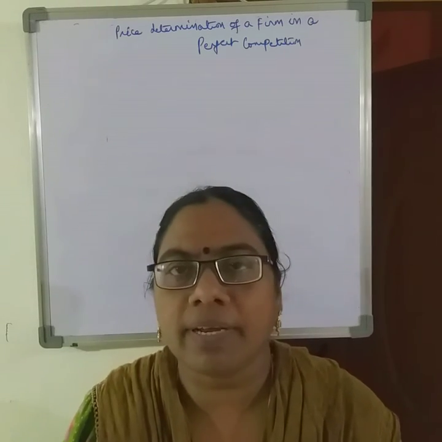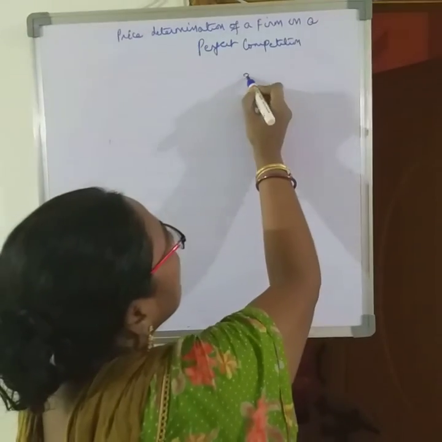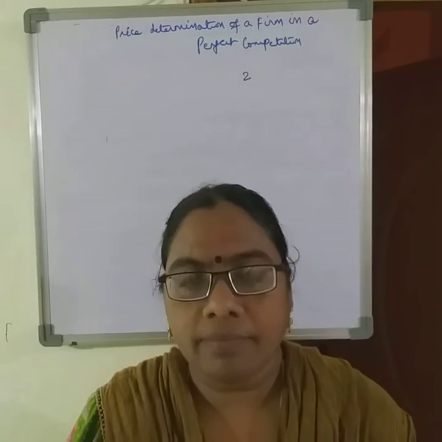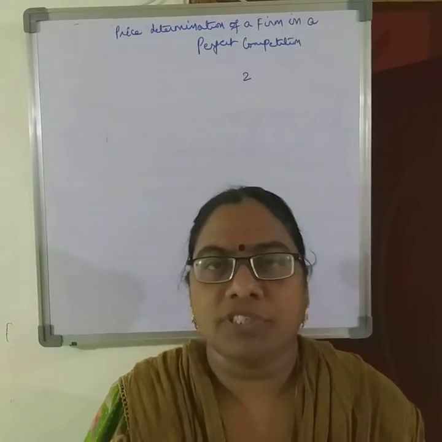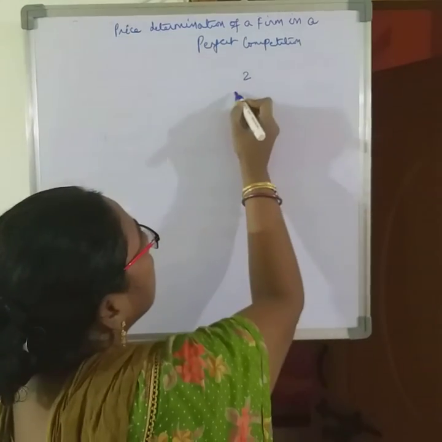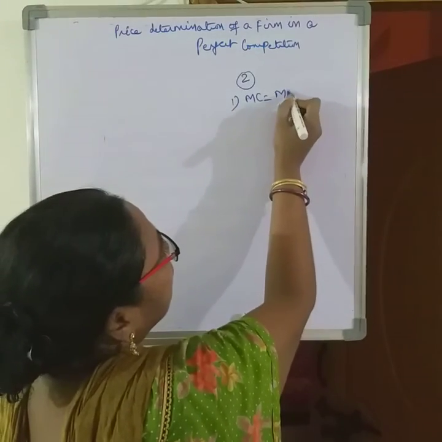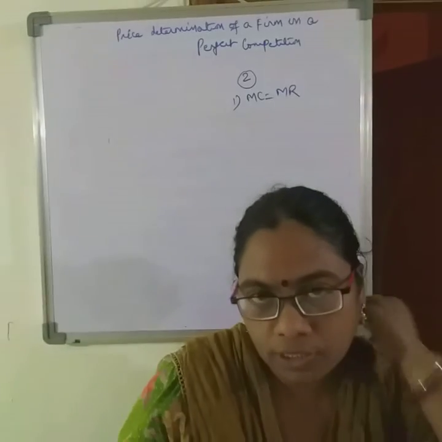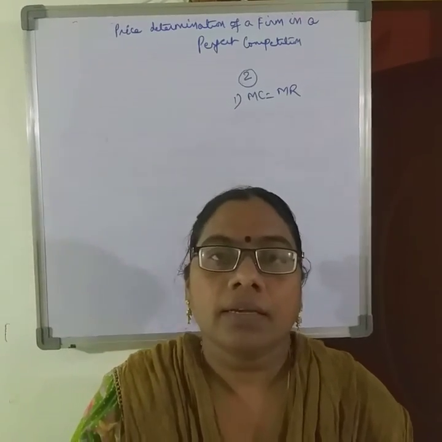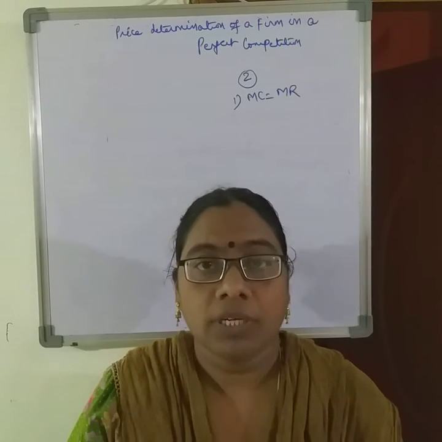I have explained that there are two important conditions for a firm to be in equilibrium in a perfect competition. One, MC is equal to MR, marginal cost is equal to marginal revenue, and marginal cost curve should cut the marginal revenue curve from below.